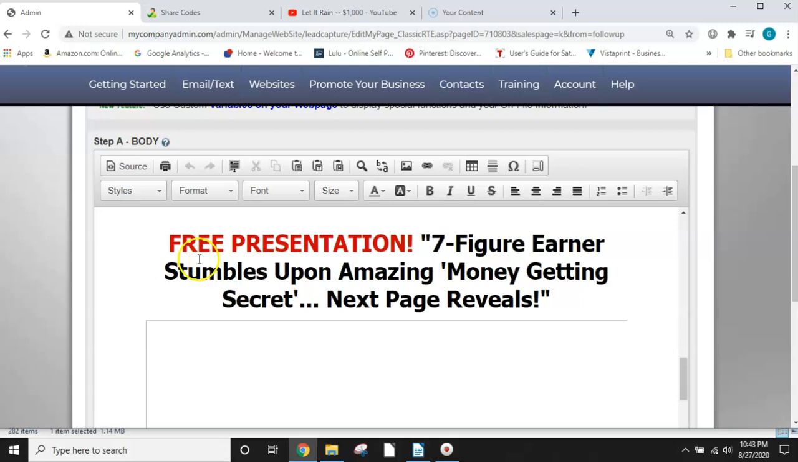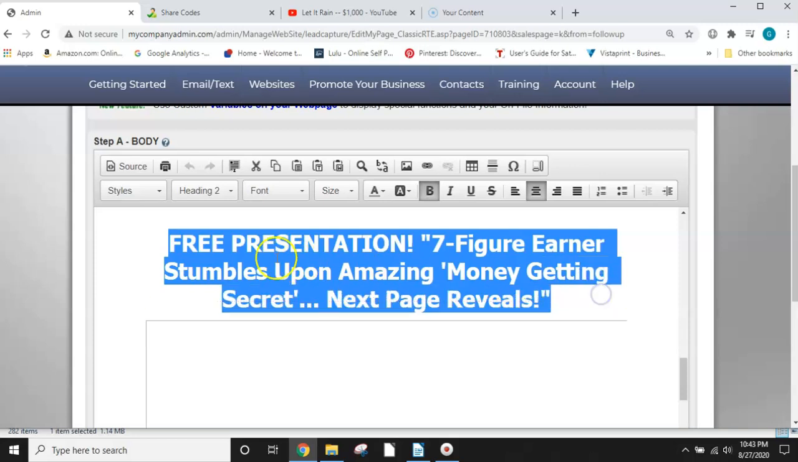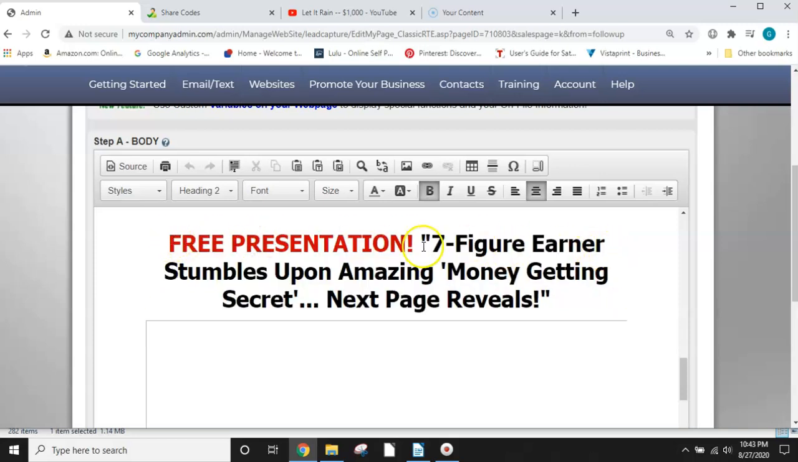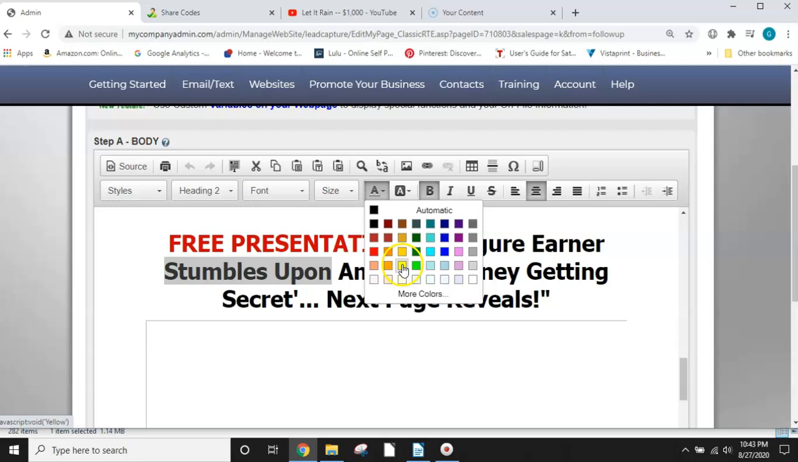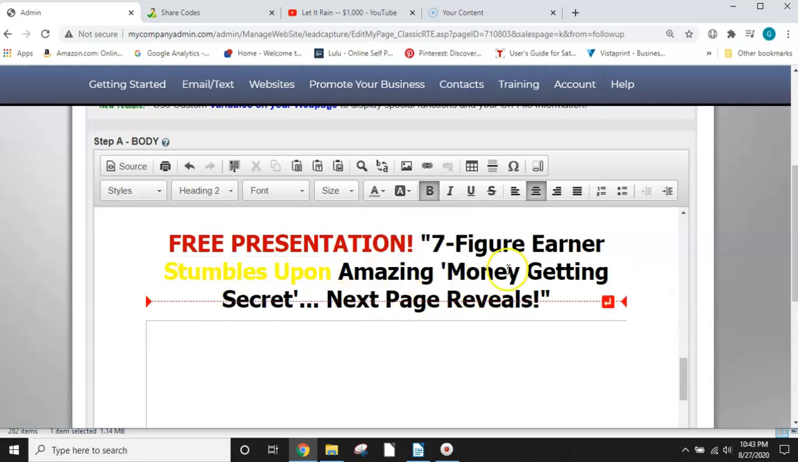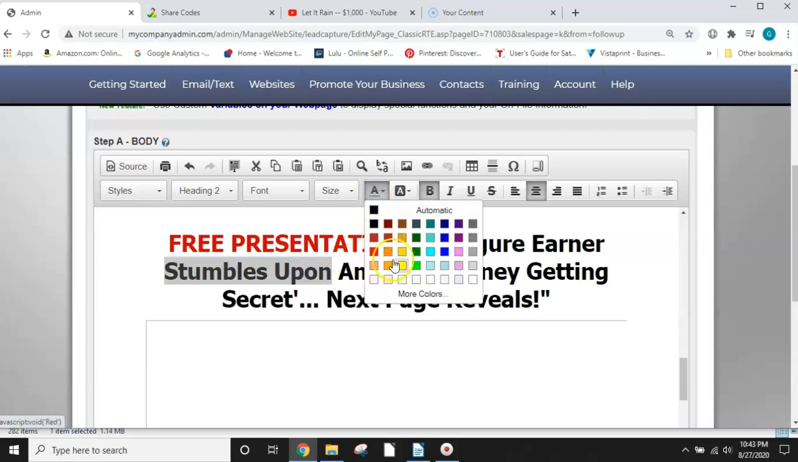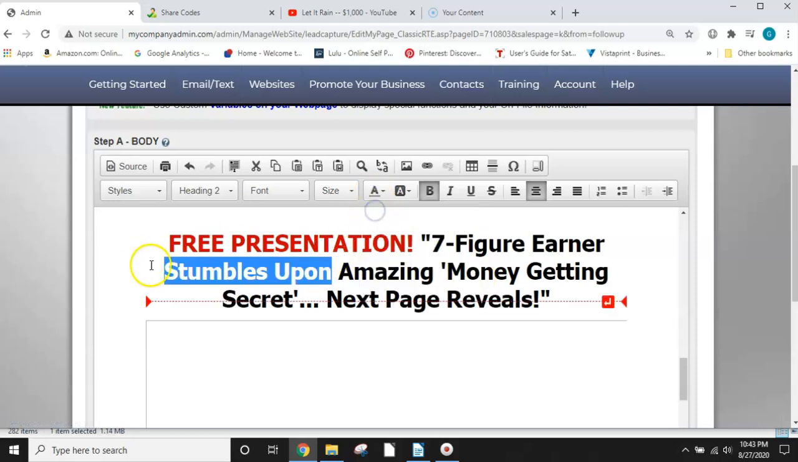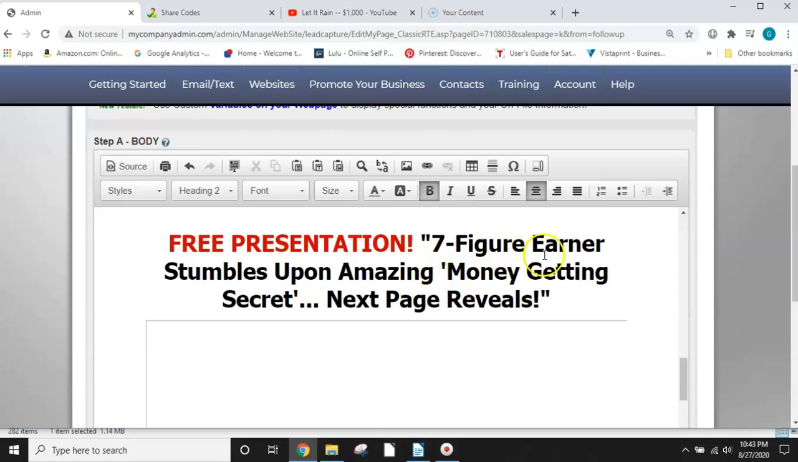Down here is what's going to be above the video. You can change this if you want. You can keep it, put something different, or change the color. For instance, if you want to change this yellow, you can do different things. You can keep this here, or you can make it say something different.